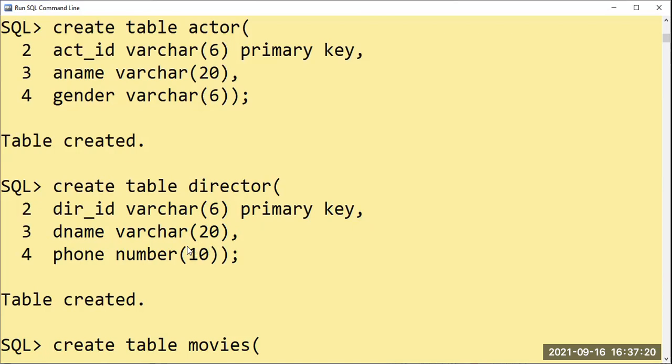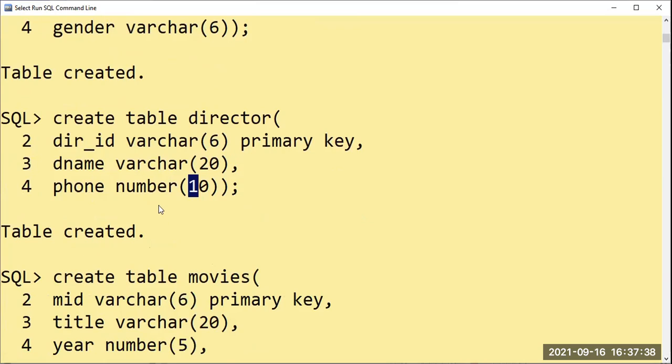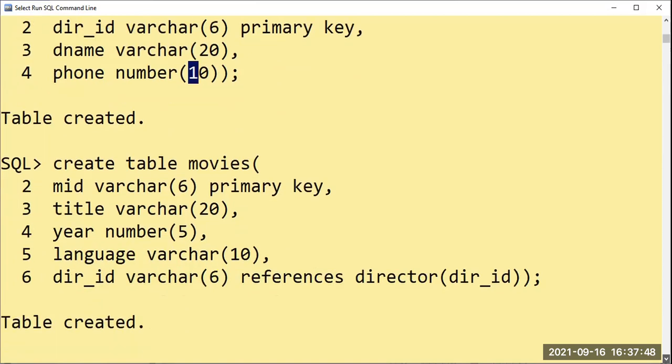Right now, we know two names of the directors, that is Hitchcock and Steven Spielberg. Make sure that Hitchcock and Steven Spielberg occur in your database here. Others, you can take your own values, okay? And then phone number, which is going to have 10 digits. For that purpose, I have given the data type as number, which holds only numbers.